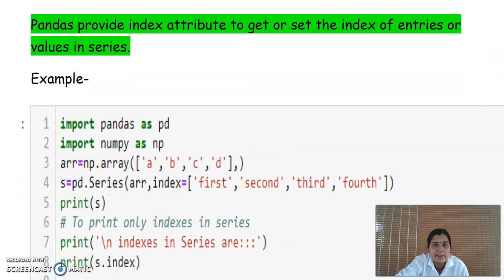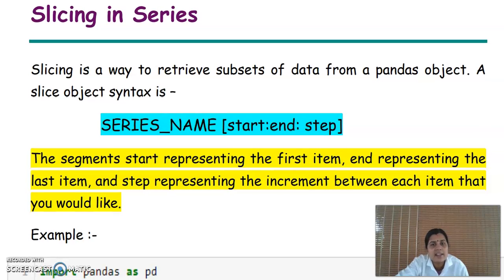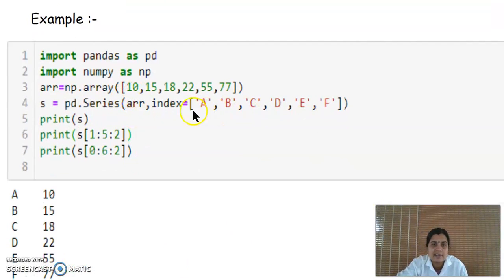Then indexing a series means the index attribute is used to get or set the entries in the values of a series. We can give it externally like this. We already specified this. And slicing. Slicing means we can cut the series, already specified in the previous example by using the colon operator. There will be a start point and an end point, and there is a step. If you want, we can omit the step also. So suppose this is our series. We created a series like this, and its positions are A, B, C, D, E, F.